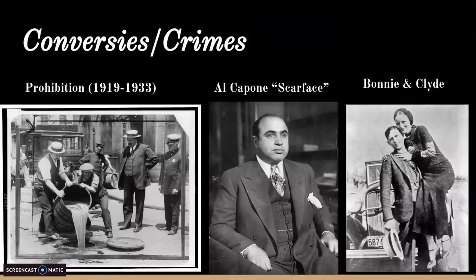Controversies and crimes. Prohibition. Now, prohibition was the law, the 18th Amendment, also the Volstead Act, which prohibited any sale of alcohol or consumption of alcohol. As you can tell, these people are pouring out liquor. Prohibition lasted from 1919 to 1933, so it lasted before the 1920s, just a year, and then it ended after the 1920s. So it was all during the Roaring 20s, Prohibition was in effect.